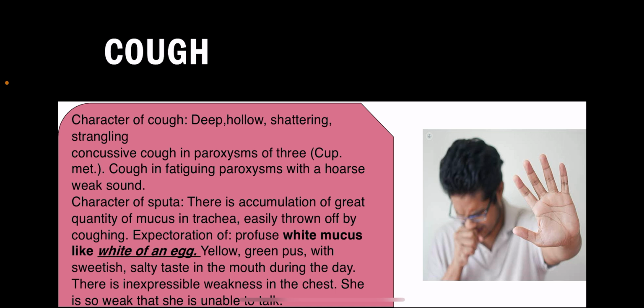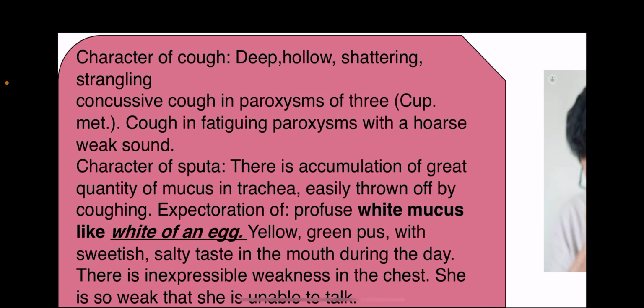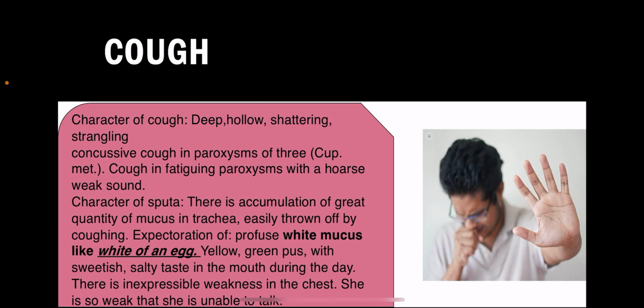Expectoration is profuse in quantity. White mucus like the white of an egg. How is the expectoration? Like the white mucus, like the white of an egg, the expectoration is observed. Yellow-green pus with a sweetish, salty taste in the mouth during the day. So we know the expectoration is yellowish, the taste is sweetish and salty.